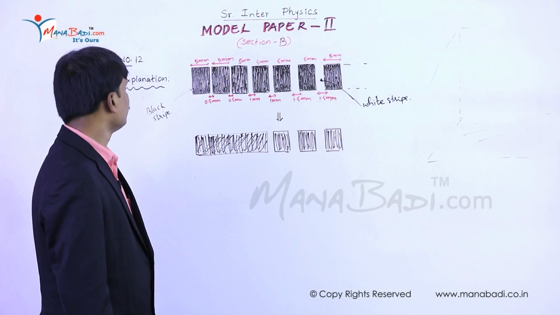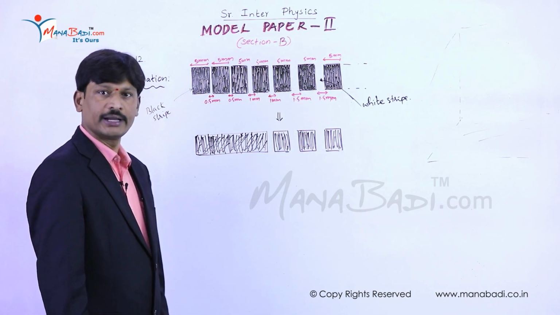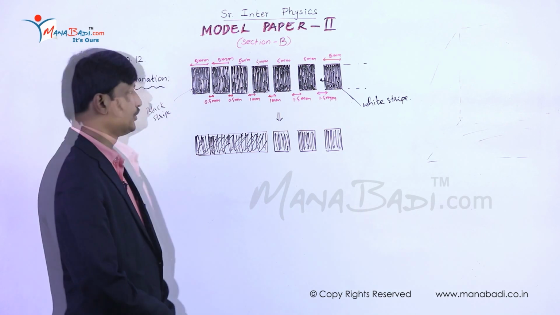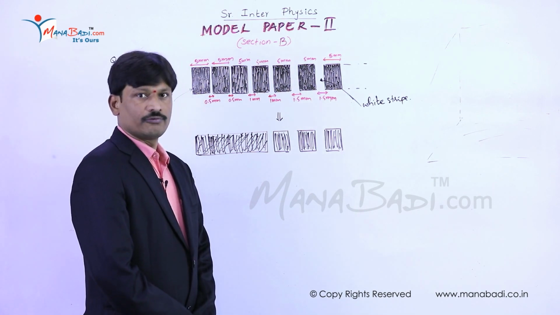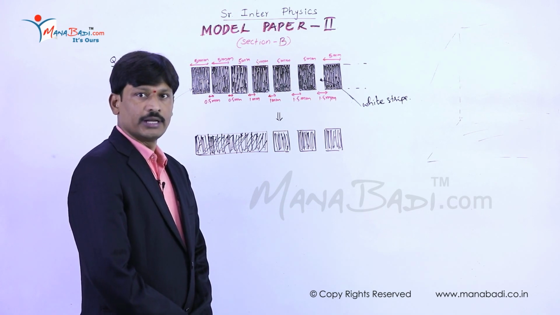Now the question number 12. The question is, how do you determine the resolving power of your eye? Explanation. To determine the resolving power of the human eye, there is a very simple experiment.